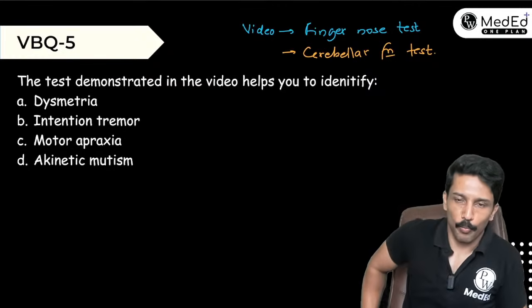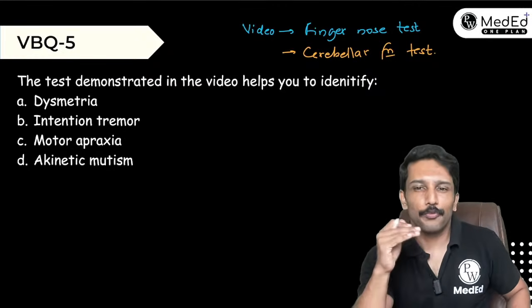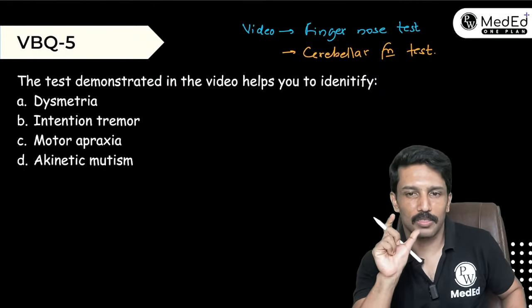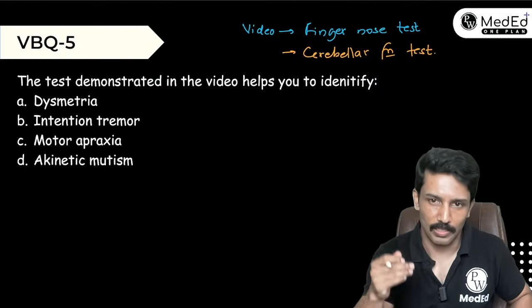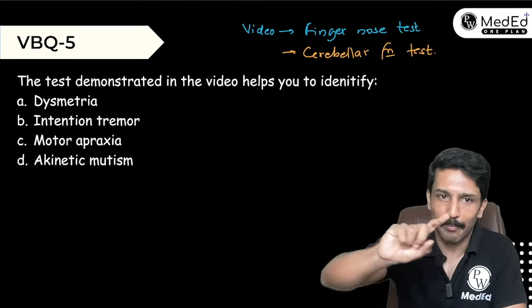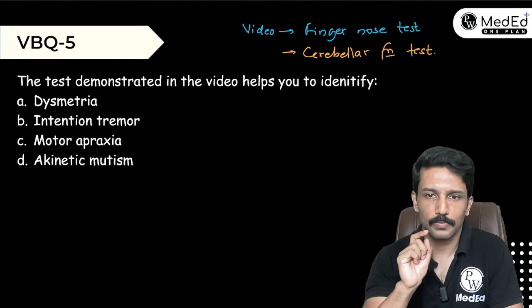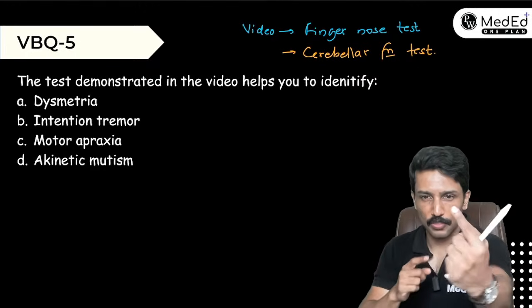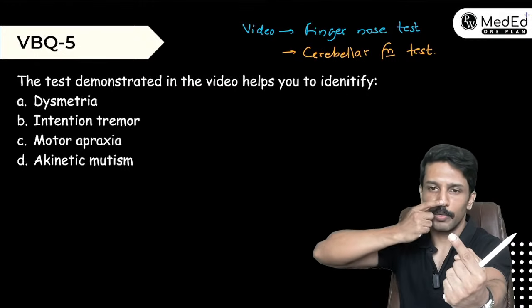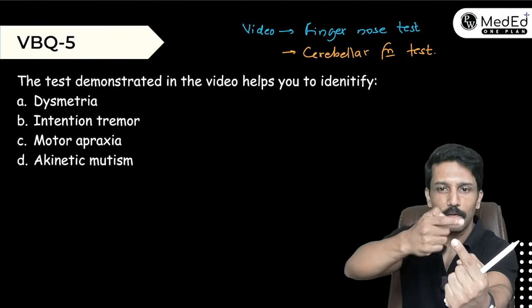to coordinate the movement. Now what we did in the finger nose test is actually trying to see whether the patient is able to gauge the distance or he has developed dysmetria. When you ask them to touch their finger and then come back and touch your finger, they have to gauge the distance. Where is your finger positioned? If they are able to gauge the distance, then they will be able to do a coordinated movement.